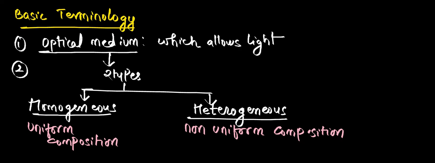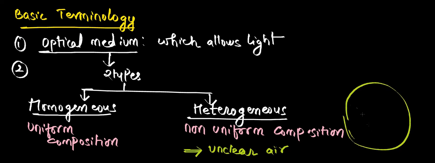Okay. Suppose if I take unclear air example, unclear air in the sense maybe fog, maybe mist, or maybe with smoke. If I take this as an environment, here you will have some smoke particles and here you don't have any smoke particles. So here smoke is present, but in this region there is no smoke. So like that, non-uniform composition, somewhere it is present, somewhere it is not present, somewhere high, low.